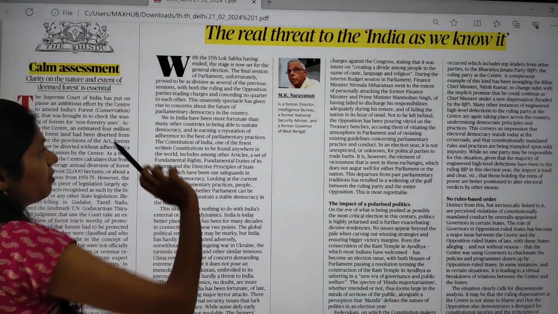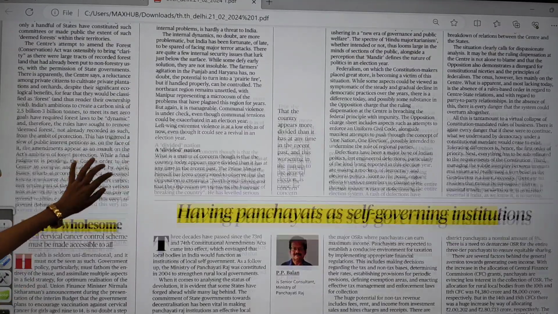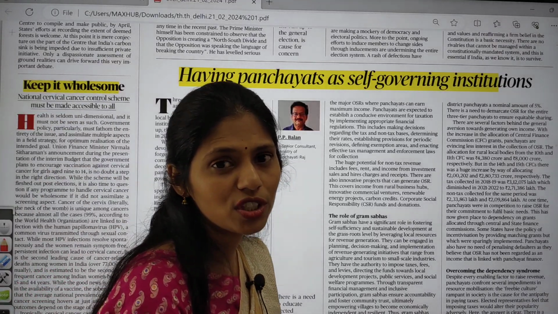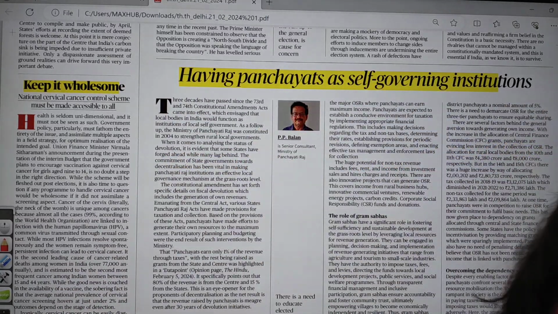Okay, so these are some important things that you have to remember from this article. And we did these two articles, right? Now let us move down. The next topic is about keeping it wholesome. This article is talking about cervical cancer. So please tell me now, which organism is causing cervical cancer? Fast. Which organism is causing cervical cancer?